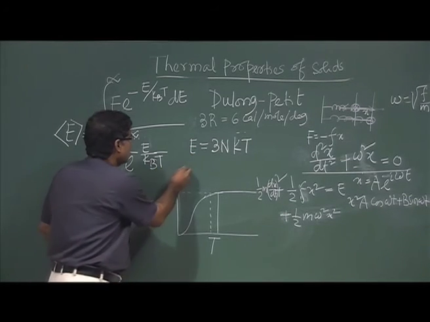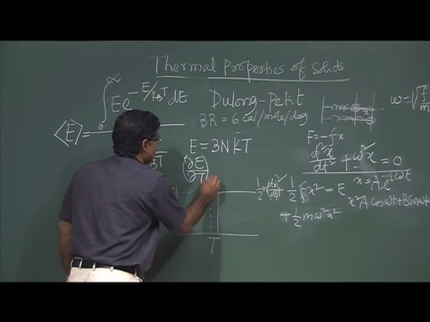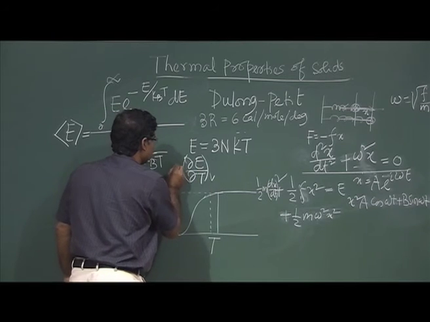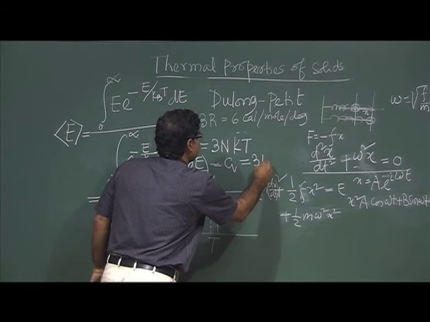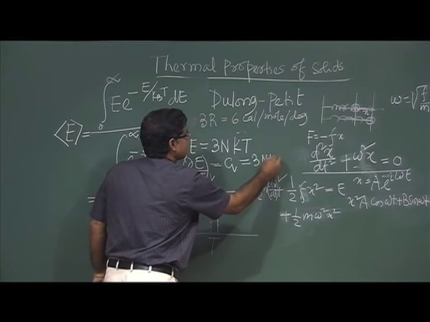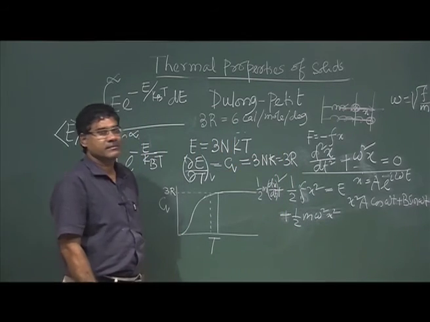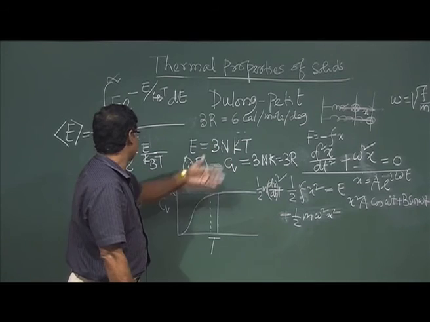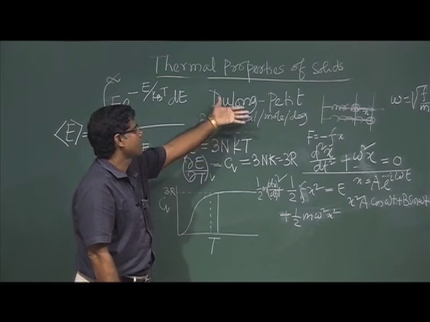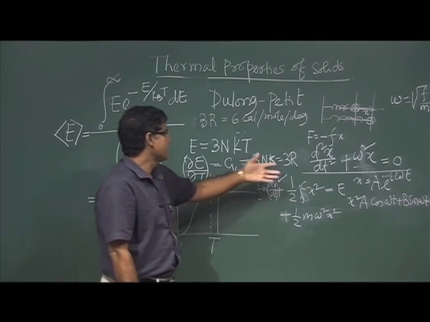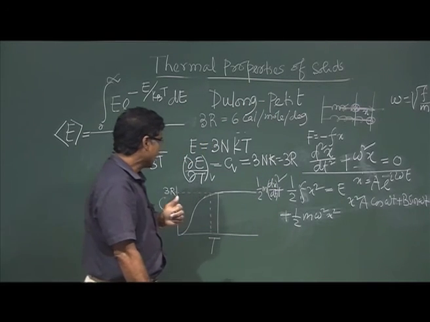So your del E by del T at constant V of your system is CV, and you will get 3nk, and nk is nothing but R, so 3R. So we are getting this CV for 1 gram mole of solid as 3R. That is basically the Dulong-Pettit law.